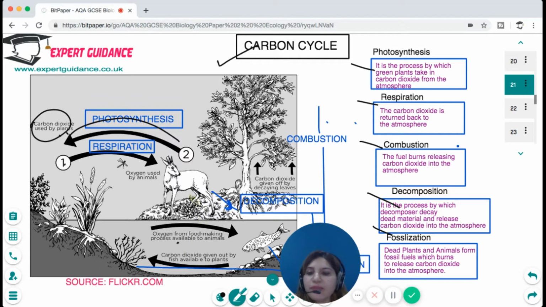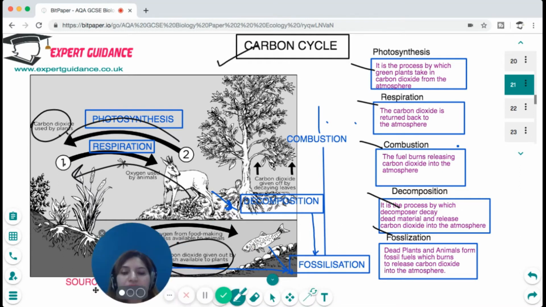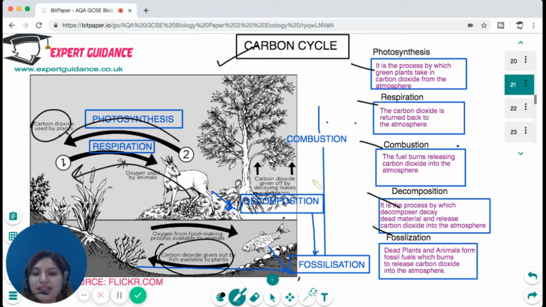All of them respire and return the carbon dioxide back. And all of them can die and form fossil fuels. And then when the fossil fuel burns, it again releases carbon dioxide back into the atmosphere. So the first stage is photosynthesis, which is taking away the carbon dioxide. Respiration, combustion, decomposition, and fossilization give carbon dioxide back into the atmosphere, and the cycle continues.